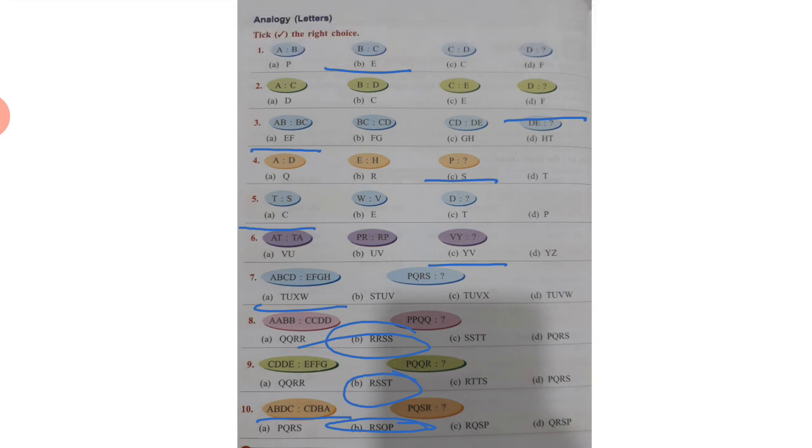So I hope you all understand all the analogies which we have done today. You have to do it yourself. If you have any problem, you can ask it anytime.